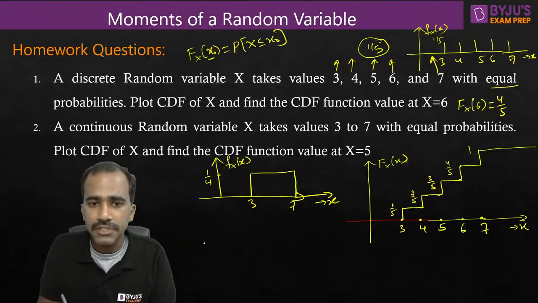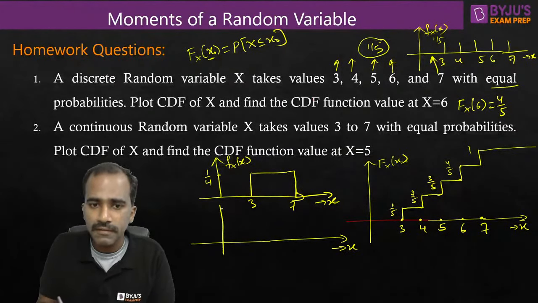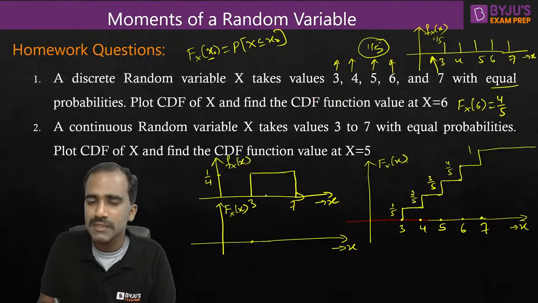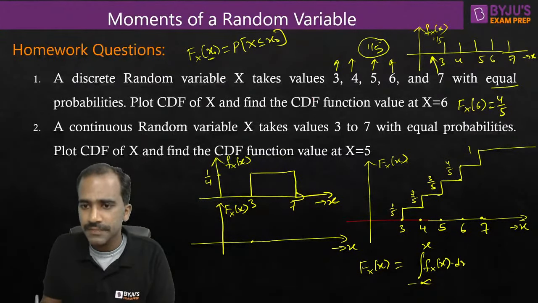Next, how about the CDF function? CDF, let us plot. CDF we can plot using PDF, using integration. Fx of x is what we want to find. Capital Fx of x means it's accumulated probability. So from minus infinity till 3, there is no probability to accumulate, so it will stay constant at 0. And after that, from 3 to 7, accumulation of these probabilities, for the continuous case, is integration. I'll write the definition here. Fx of x is equal to the integration from minus infinity to x of small fx of x dx, just integration.